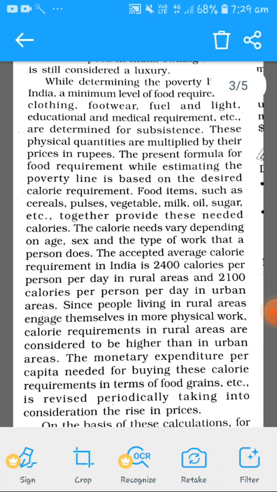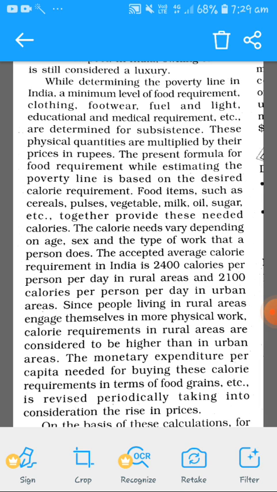Now let's see further. While determining the poverty line in India, a minimum level of food requirements, clothing, footwear, fuel and light, education, and medical requirements, etc., are determined for subsistence. These physical quantities are multiplied by the prices in rupees. The present formula for food requirement while estimating the poverty line is based on the desired calorie requirement.